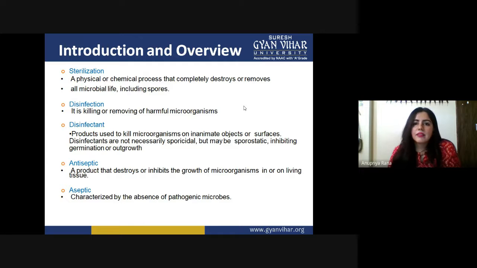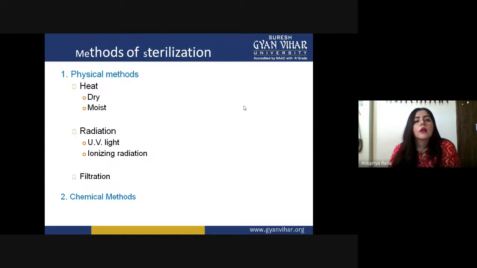So these are the basic terms you have to know when you do culture preparation or any kind of microbial technique. Now, the methods of sterilization: what kind of methods can we use? It also has to be clear that we are going to see the sterilization methods and the disinfection methods, and they are different.